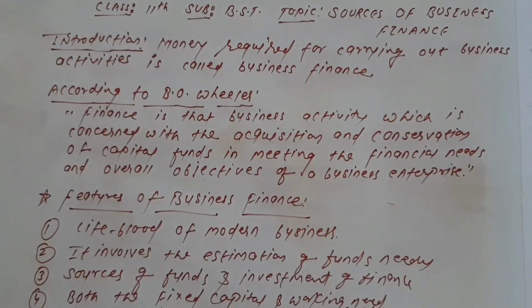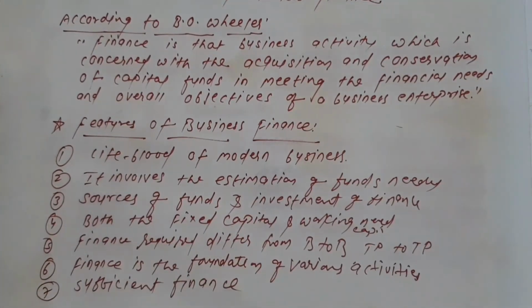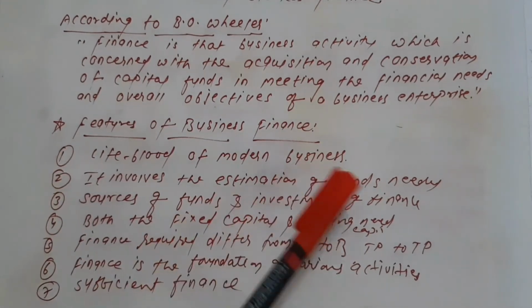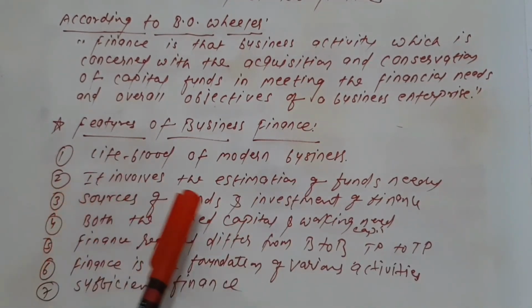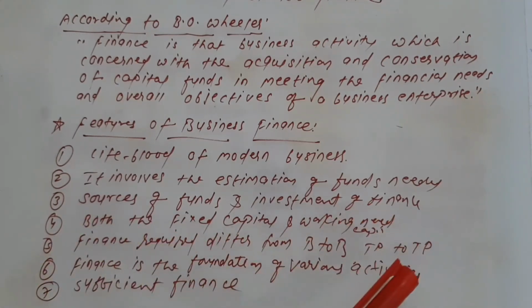Now, here are some of the features of business finance. Finance is the lifeblood of modern business, and finance involves the estimation of funds needed, the sources of funds, and investment of finance, both fixed capital and working capital, and the finance required differs from business to business and from one time period to another.